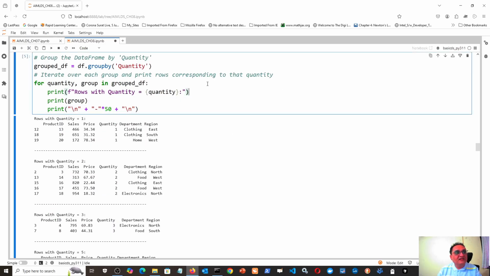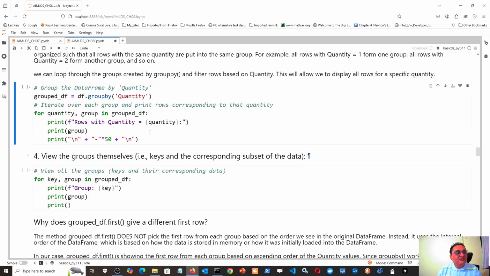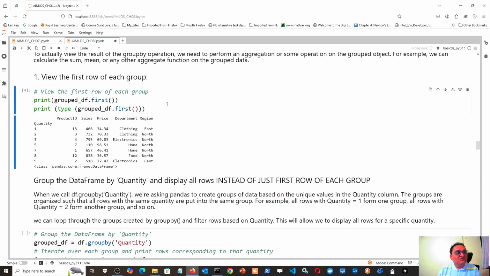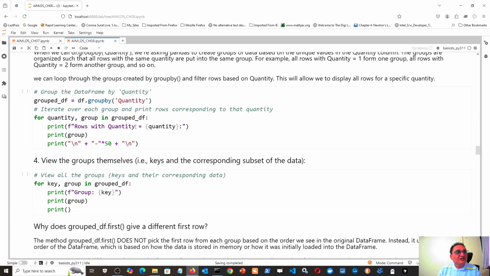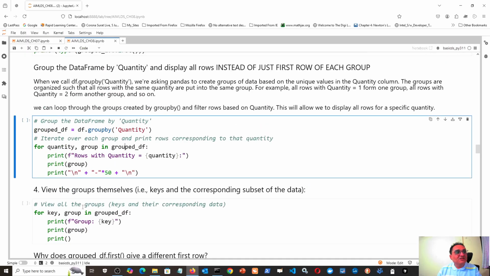I am clearing the output of this cell so that the code remains for comparison. I am clearing the output of this first also, because now we know that it will give only the first row in each group. The comparison is between these two codes.